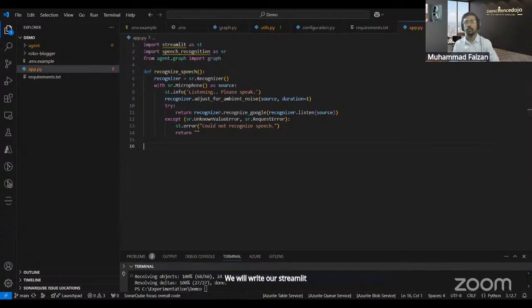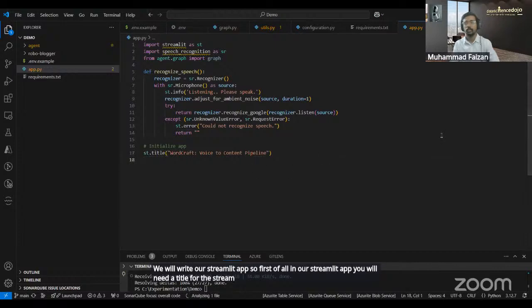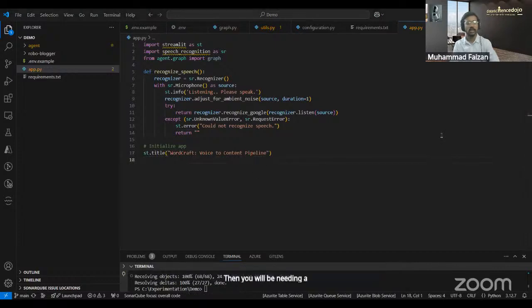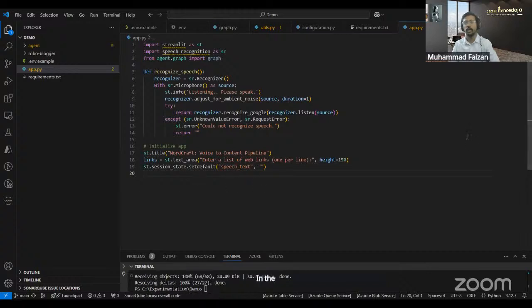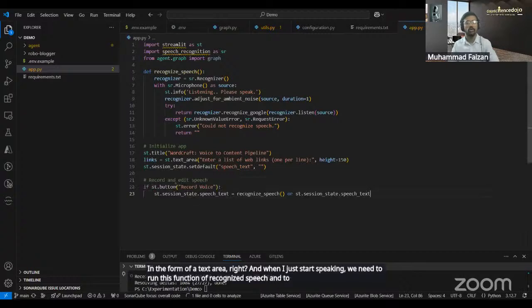First of all, in our Streamlit app, we will need a title for the application. Then we will need a text area to display a space where we can input the links, which can be our YouTube links or web links. Then whatever a user is speaking, we have to store it in the form of a text area. When a user starts speaking, we need to run this recognize speech function, to allow the Streamlit app to recognize the input coming from the user.